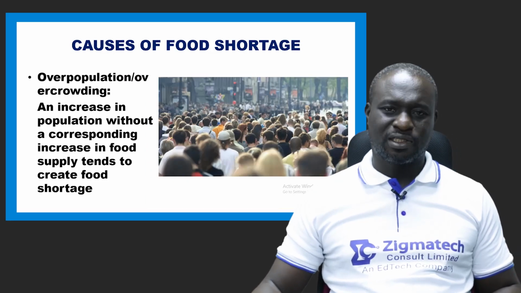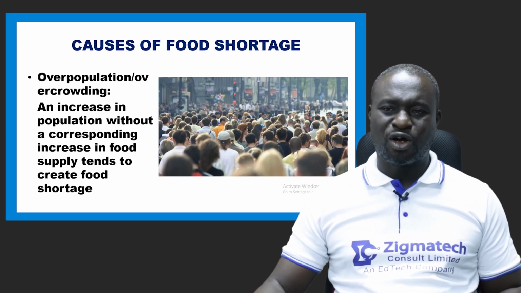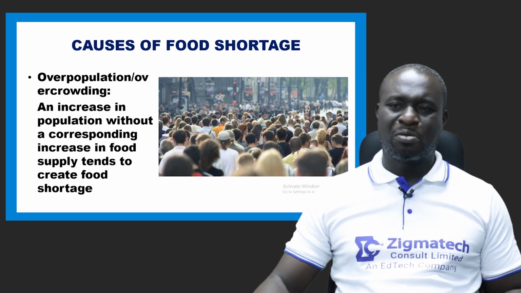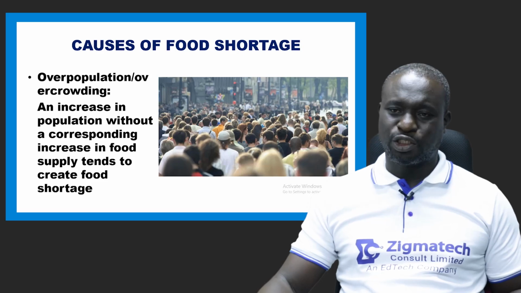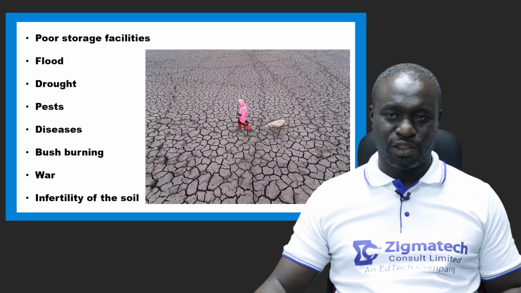Now, what are the causes of food shortage? Number one, overpopulation brings about food shortage. We've just talked about overcrowding. Overcrowding, overpopulation, they mean the same thing. So an increase in population without a corresponding increase in food supply tends to create food shortage.